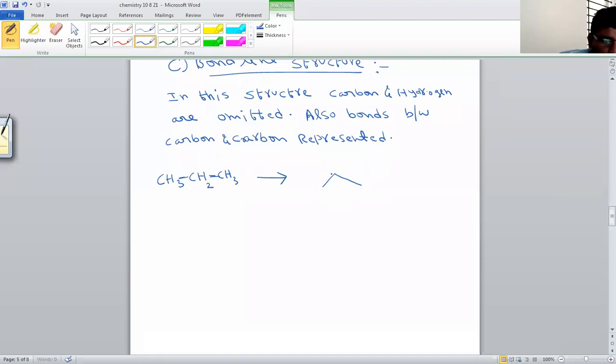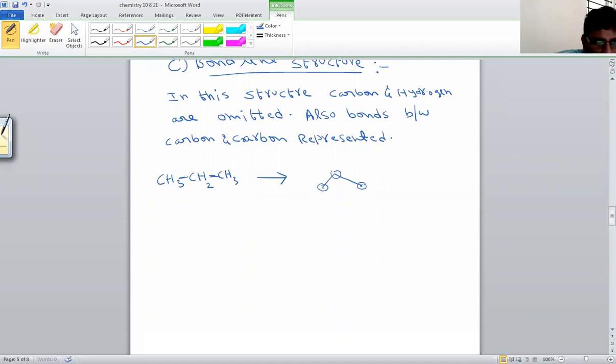Remember everyone, in bond line formula, each end is a carbon atom. So this is the end. This is a carbon atom. This is the end. This is a carbon atom. Wherever an end is there, that is a carbon atom. That means this is carbon. This is also carbon. This is carbon. This is also carbon. Not only wherever an end, wherever a bend is there. So this is a bend, no? So this bend is also a carbon atom. Simple, very easy to identify. In bond line structure, wherever an end and wherever a bend is there, that must be a carbon atom.